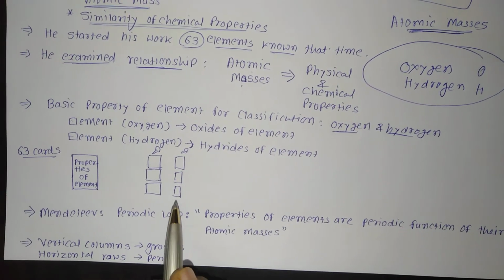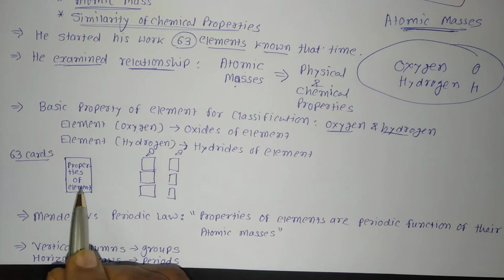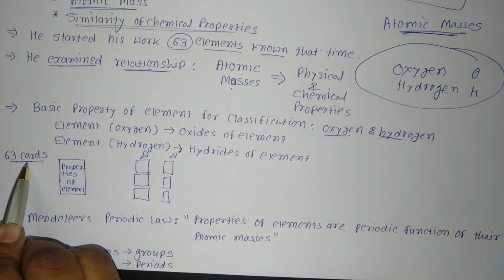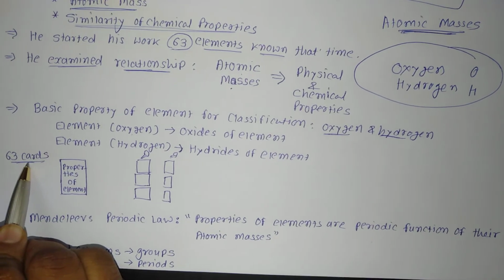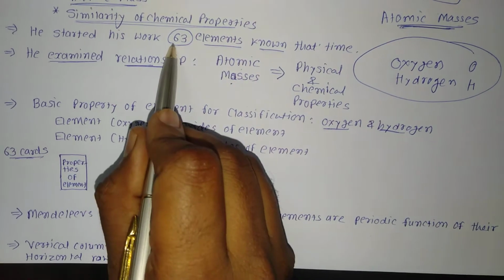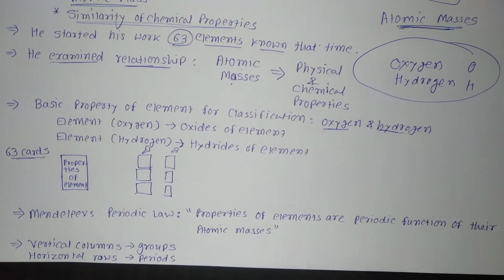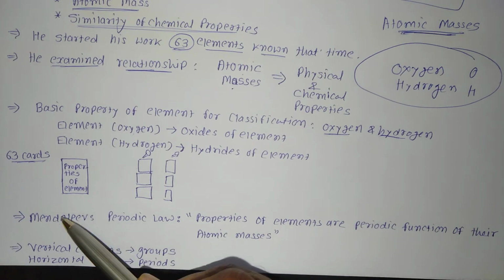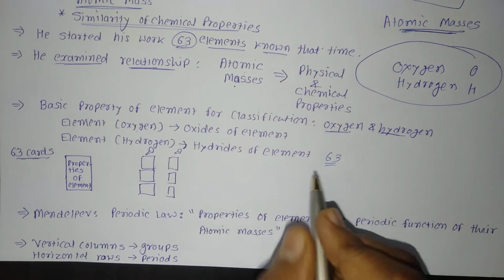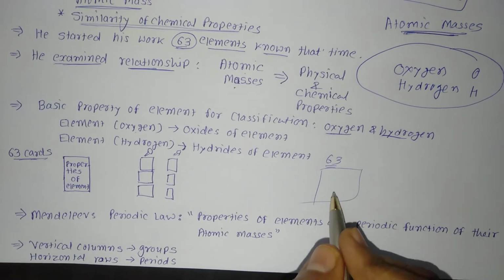He then took 63 cards. What he did, let us try to understand. He took 63 different cards, and on each card he wrote down the properties of one element. Every card he has taken, whatever the 63 elements known at his time, he has written its property on each of the cards. How many cards has he taken? 63. And he wrote the property on each and every card of that particular element.